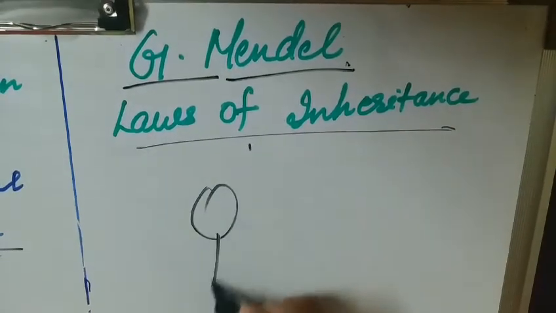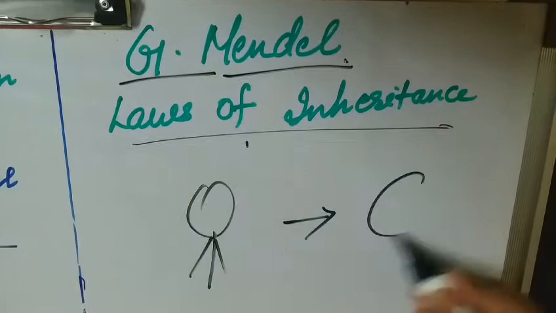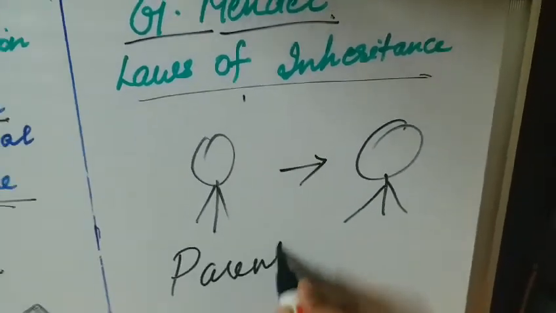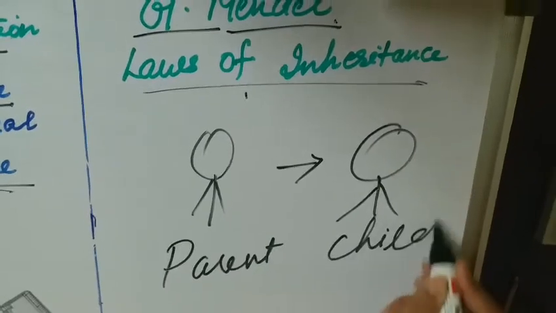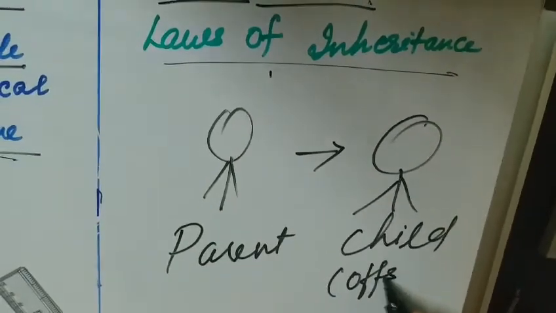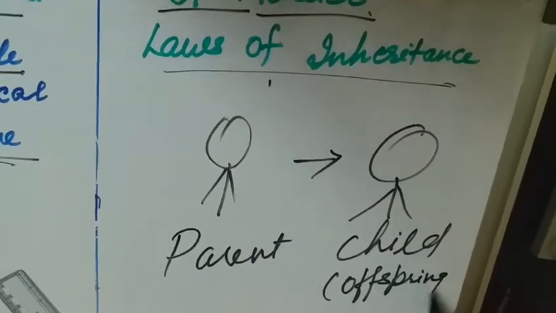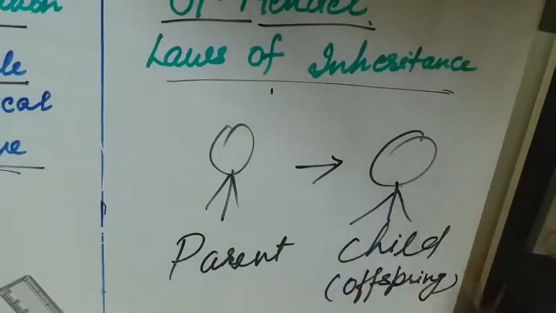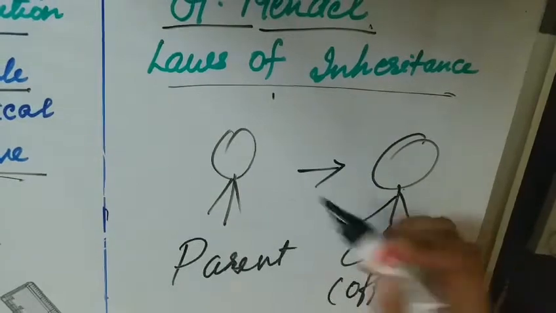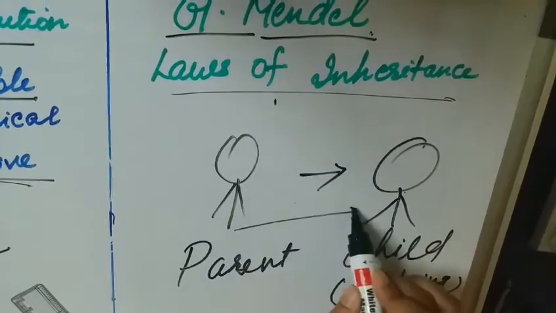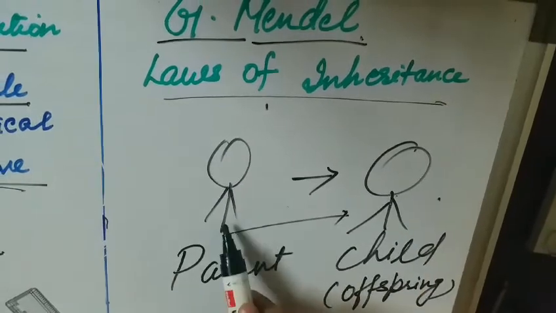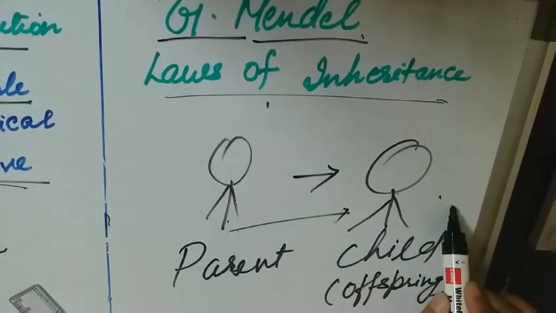So how is the new offspring, that is the child, looking like a parent? This is because there are certain heritable characteristics that are passing from one generation to another, from the parent to the child.